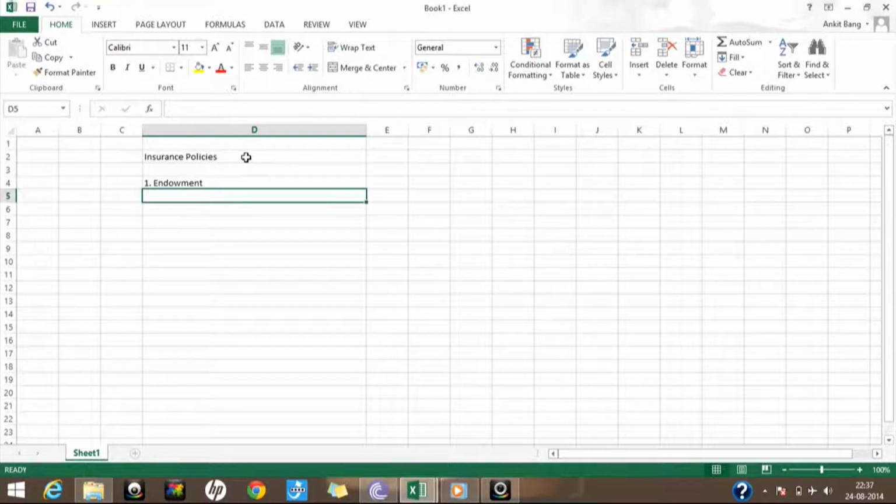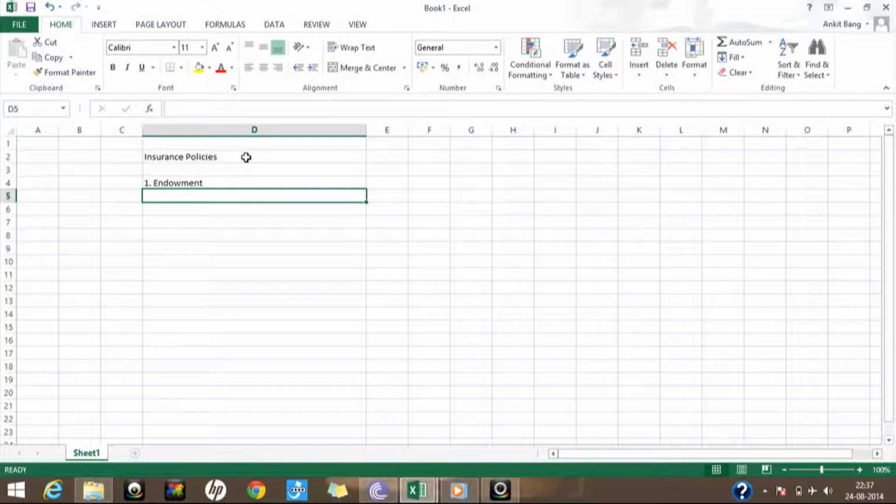The part of your sum assured is fixed, whatever sum assured policy you have taken will be paid to you. And in our example, I have just taken 40 lakhs, so 40 lakhs will be paid to you. Over and above 40 lakhs are the bonuses, and the bonus part is not fixed, and it is nowhere mentioned that this much bonus will be paid to you.